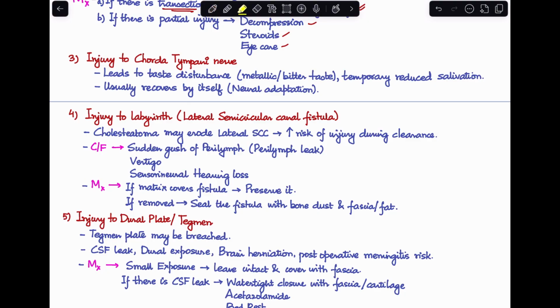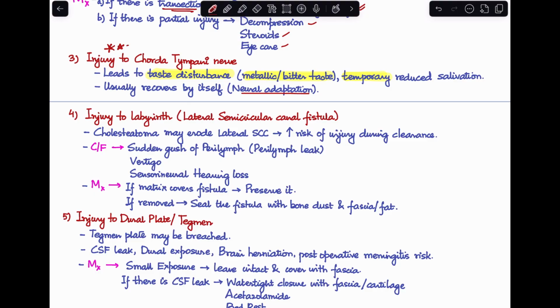It is important to know that chorda tympani not only supplies taste, but it also has a supply of salivary secretion. So when the chorda tympani nerve gets injured, it can lead to taste disturbance, where the patient may complain of a metallic or a bitter taste, or there can also be temporary reduced salivation. It is very important to remember here that this injury is actually not a fatal one because this is usually transient by itself and it recovers by itself by neural adaptation. So we do not need to worry too much in case the chorda tympani nerve injury happens.